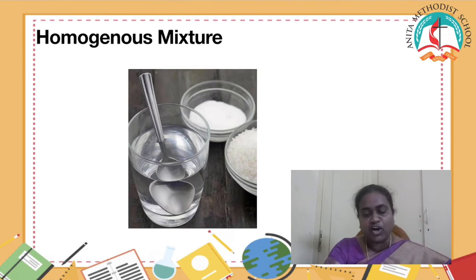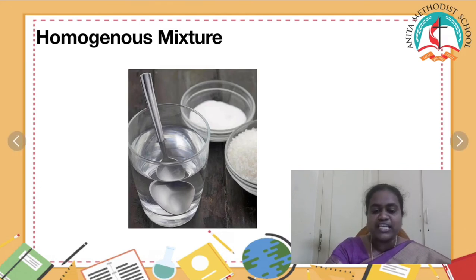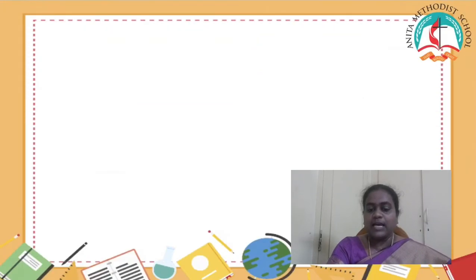It gets dissolved. Can I split the water and the sugar? No. They are all mixed together into one solution. Hence, it is called a homogeneous mixture. Homo means it is same. When I mix the water and the sugar, they both become one. Hence, it is called a homogeneous mixture.